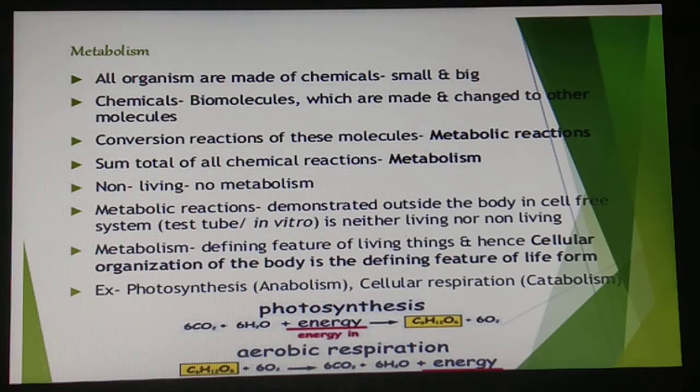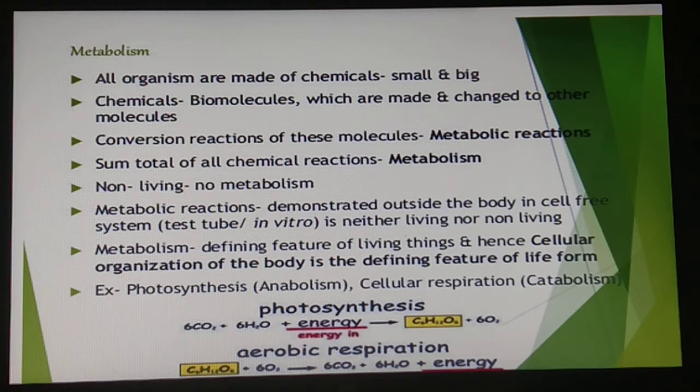Now students, all living organisms are made up of chemicals, and these chemicals, whether small or big, belong to various classes, sizes and functions. They are constantly being made and changed into some other biomolecules, right? They are constantly being made, and after that they are changed into other biomolecules. These conversions are chemical reactions or metabolic reactions.